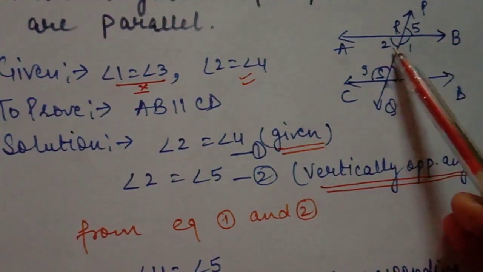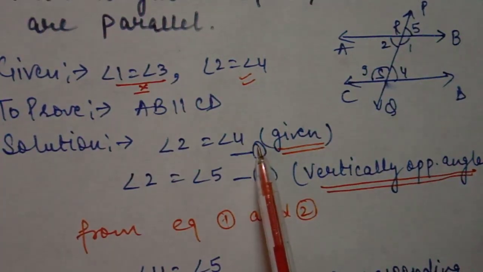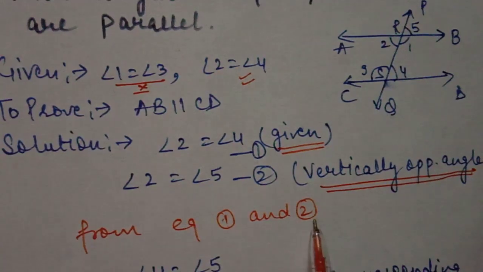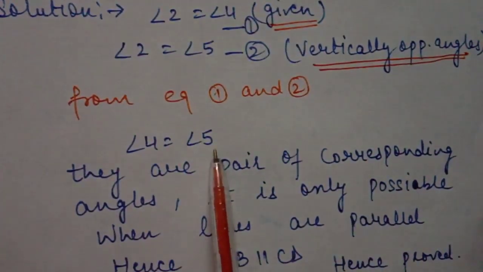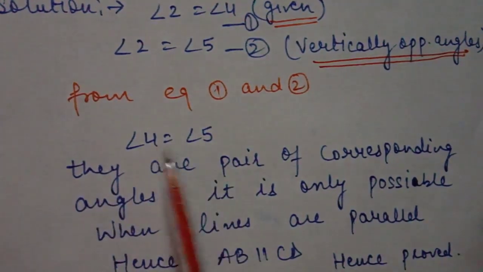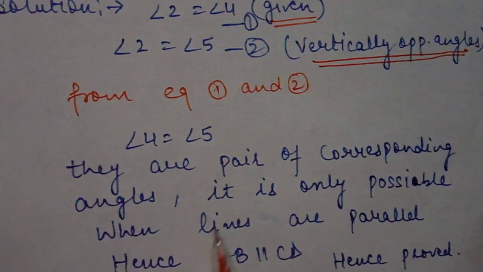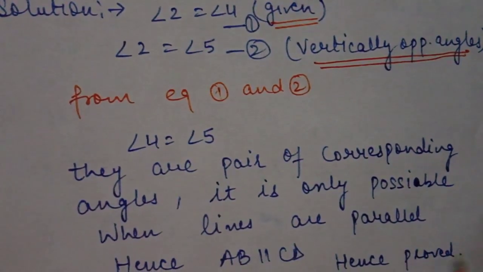Reason given: angles 2 and 5 are equal to each other because they are vertically opposite angles. From the first and second equations, angles 4 and 5 are equal to each other. They are a pair of corresponding angles. If they are equal, then it is only possible when the lines are parallel. Hence AB is parallel to CD, hence proved.